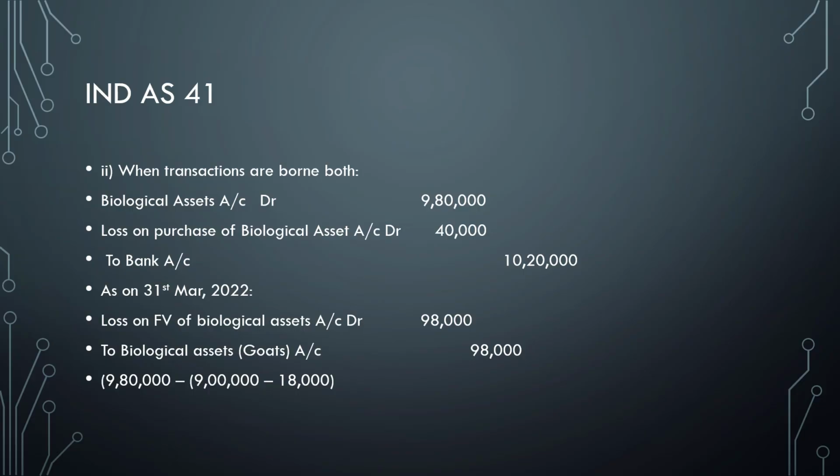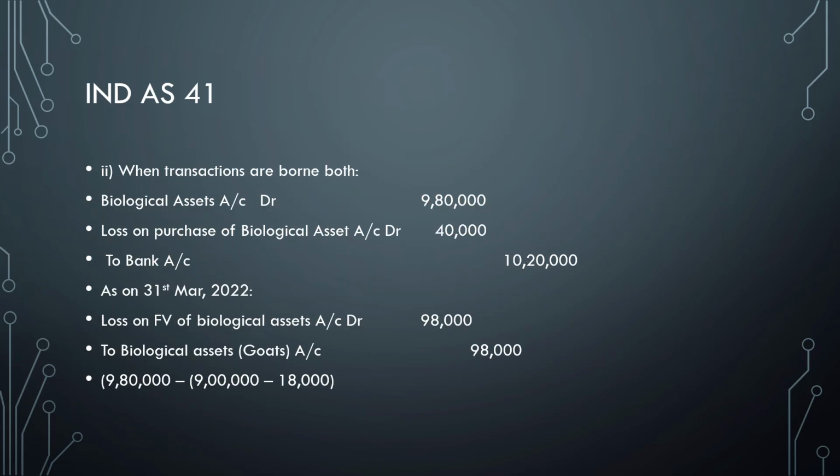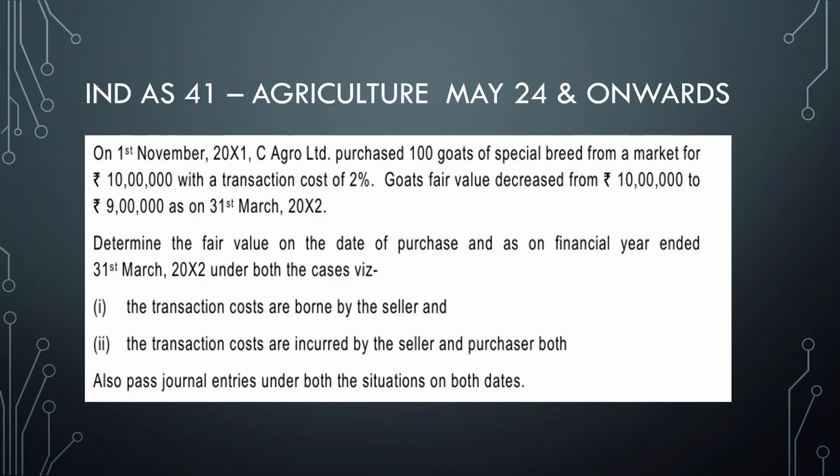How is the amount 98,000 arrived at? It is 9 lakh 80,000 minus 9 lakh minus 18,000. Why that minus 18,000? Because it is given in the question, transaction cost is 2%. So 2% of 9 lakhs will give 18,000. So 9 lakh 80,000 minus 9 lakh minus 18,000, if you do that, you will get 98,000. Ideally, I would recommend, once you get the question paper, between that 1:45 to 2, quickly write down this 9 lakh and 2% is how much. Whatever it is, for example, 8 lakh 82,000.